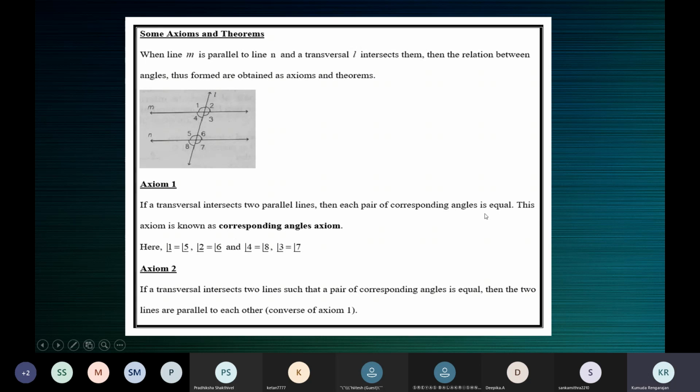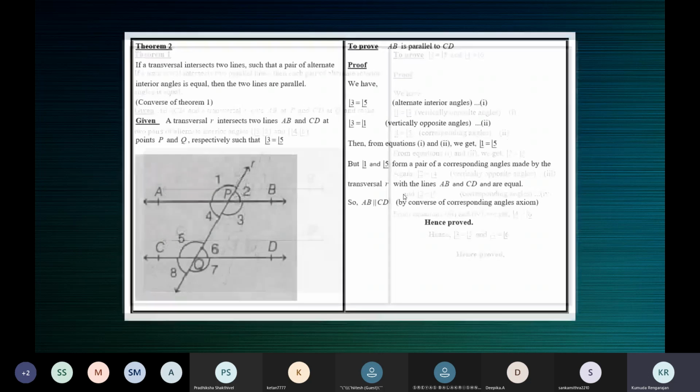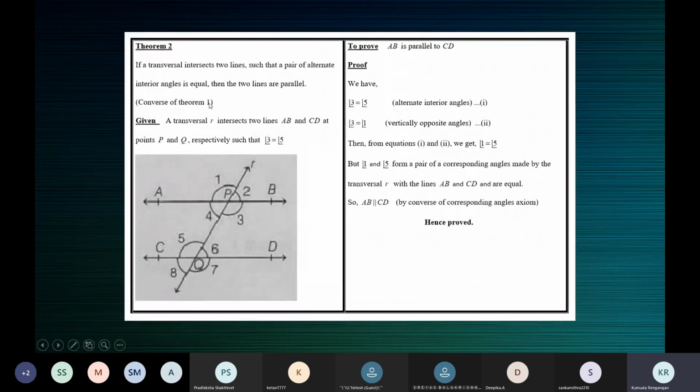We all know that alternate angles are equal and co-interior angles are supplementary, but at this point it's as if we don't know about the others. So we're trying to prove the others using these two axioms. In theorem 1, given parallel lines, we had to prove alternate angles are equal. In theorem 2, given a pair of alternate interior angles is equal, we had to prove lines are parallel.